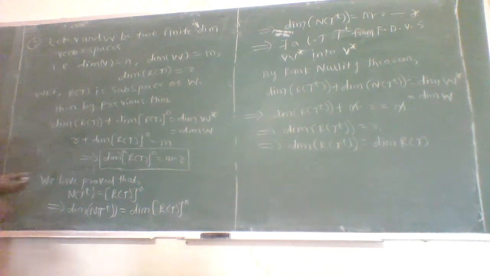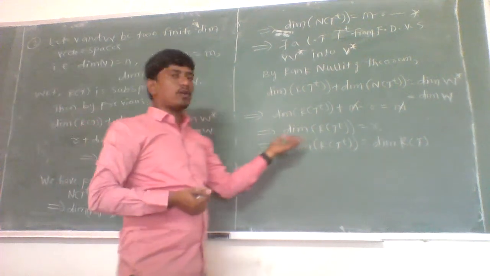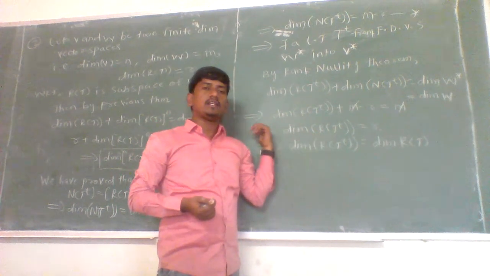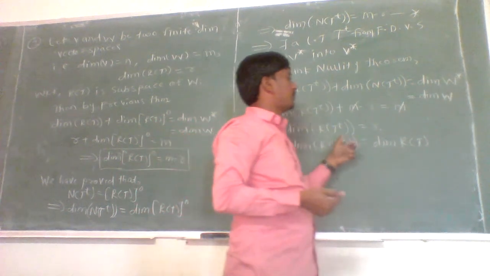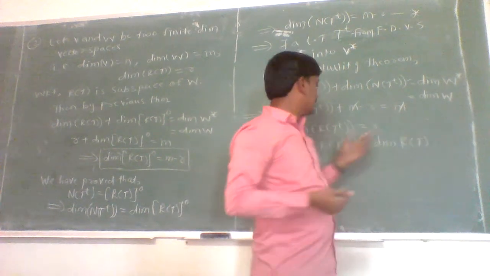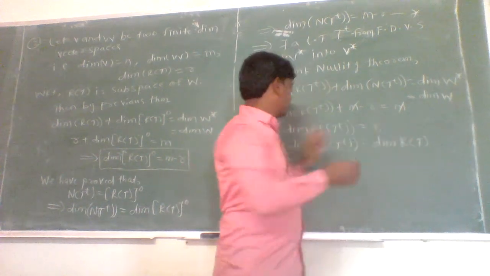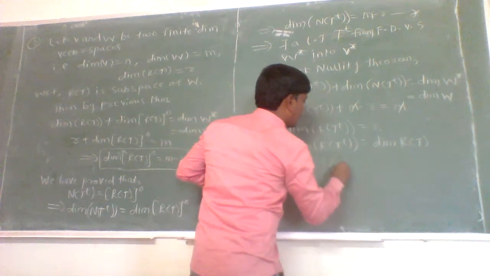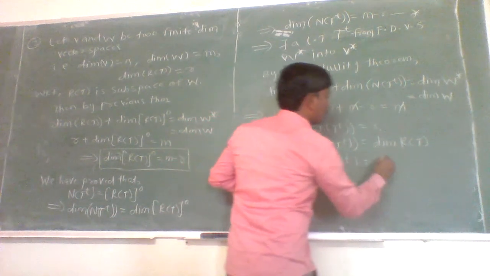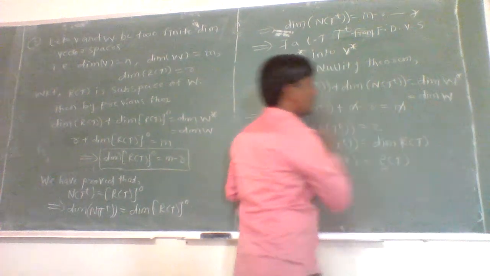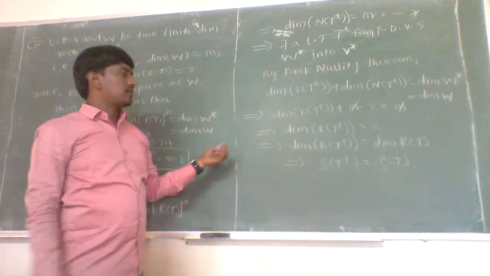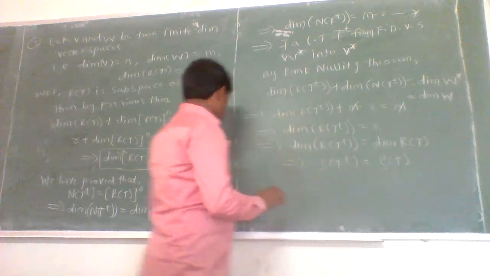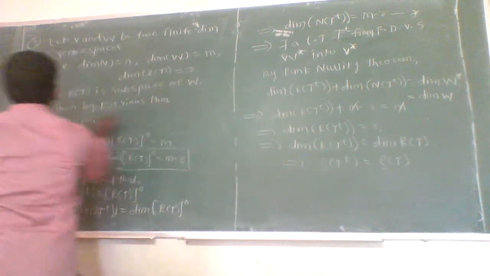Okay. Since in the second condition we have to prove that if V and W are any two finite dimensional vector spaces over the field F, the dimension of the range space of T^t is nothing but the dimension of the range space of T. That is, here we have to prove that the dimension of the range space of T^t is nothing but the rank of T^t, which is equal to the rank of T. So if V and W are finite dimensional vector spaces, then the rank of T^t is nothing but the rank of T, and hence the proof. Now in the last part we have to prove